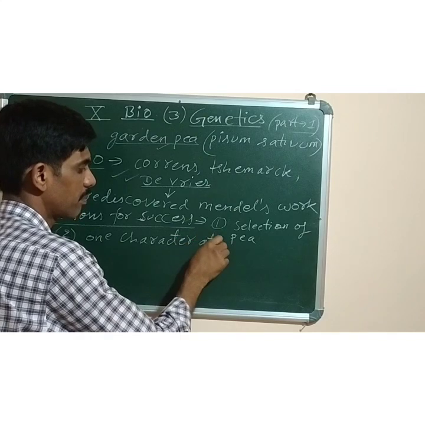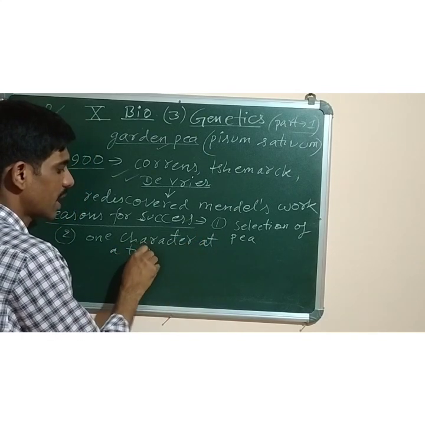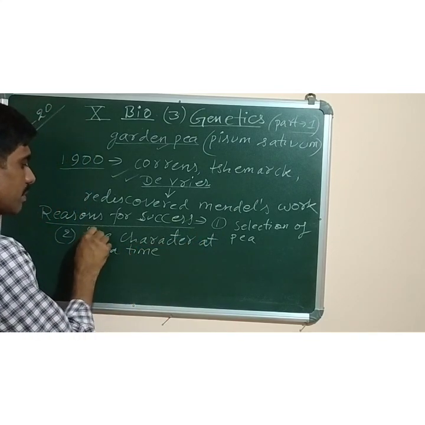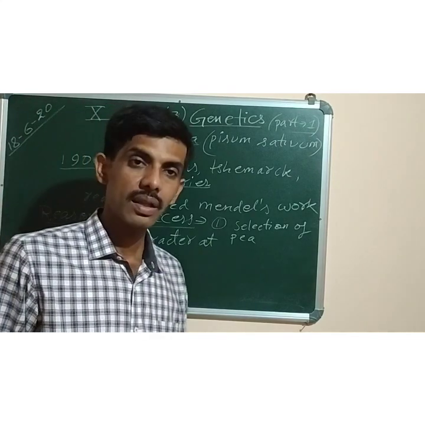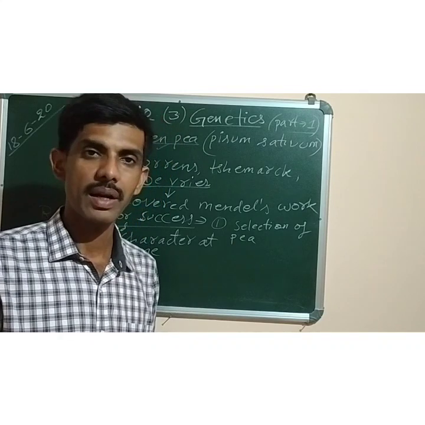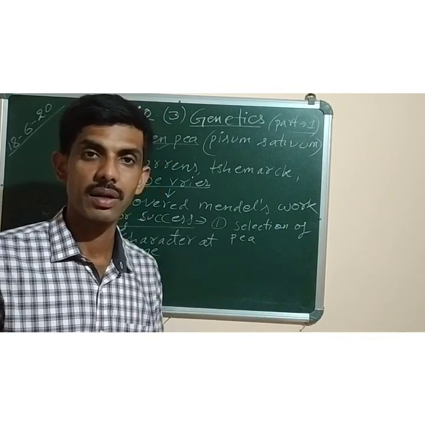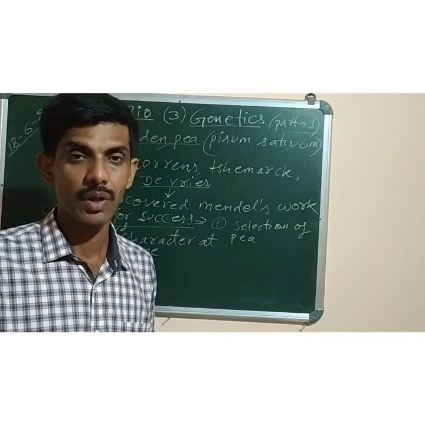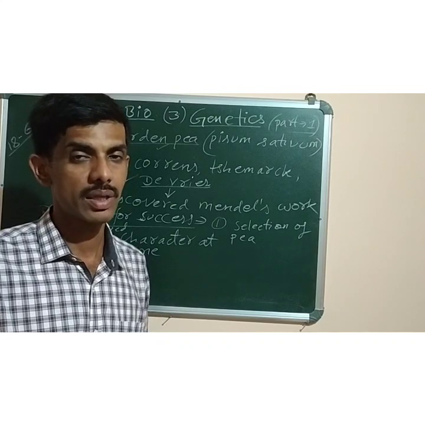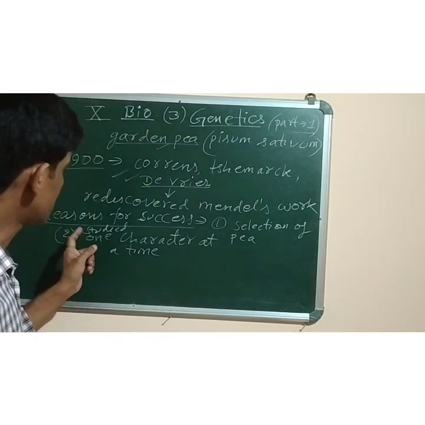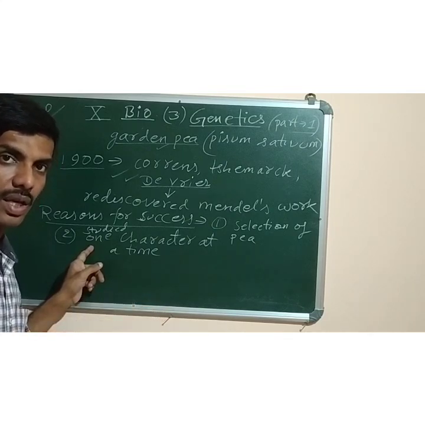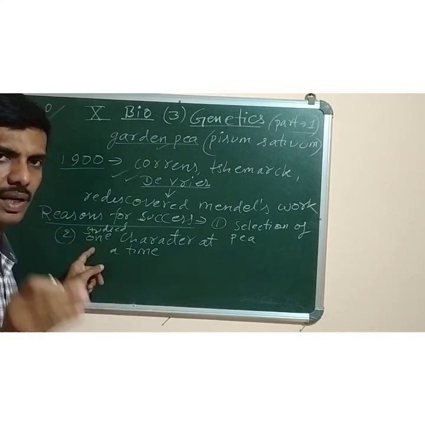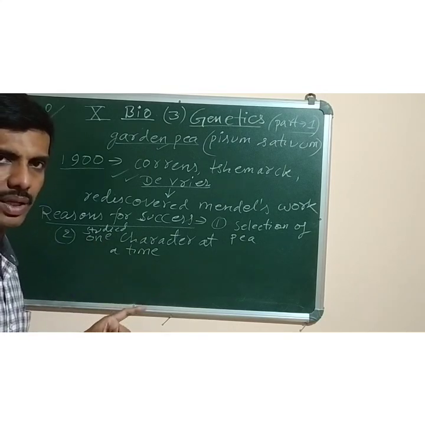If he is taking into consideration the height of the plant, he will only think about height, not about the color of the flower, the position of the flower, or the shape of the seed. This was beneficial, because if you study one character separately, you can get the results precisely and correctly, without intermixing of all the results.